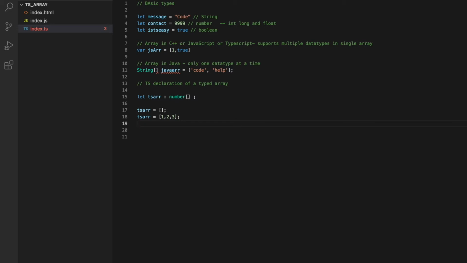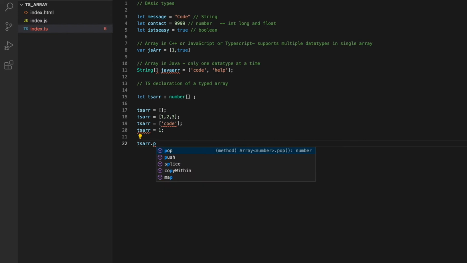But if I do something like tsArray equals an array of strings, this will not work and will give me an error. Also, I can't do tsArray equals a number directly. That will give an error as well, as tsArray has to be an array of numbers and not just a number.